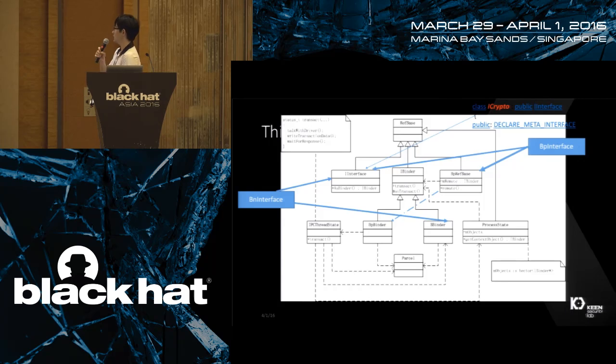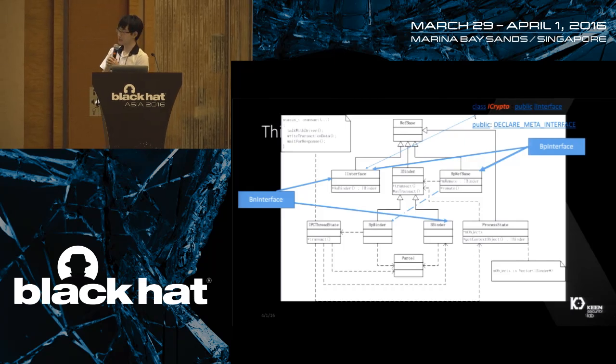So this is a bit complex-looking inheritance diagram, and we can see that on the top of the tree is RefBase. RefBase is a reference counting based class in Google's C++ library, and it is the parent class of all the classes listed in the diagram. And IInterface is actually an abstract class implementing a function called onAsBinder. And we can see that BnInterface, which is the implementation at the server side, subclasses from IInterface and BBinder.